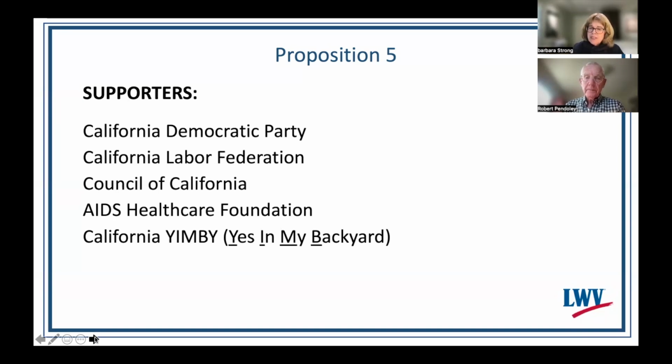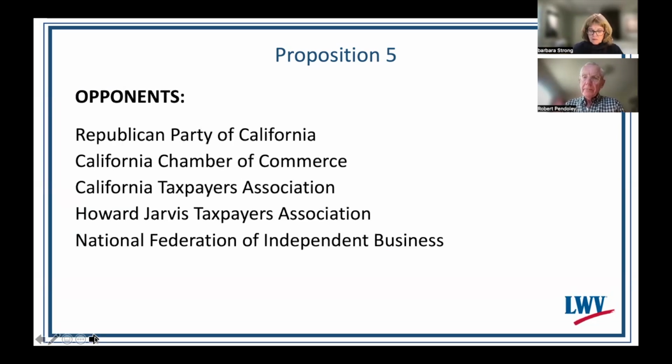And what do opponents say? Opponents say Prop 5 undermines Proposition 13's check on local government's taxing authority and erodes property tax safeguards. They say Prop 5 opens the door for massive new tax hikes for property owners and increased rents for residential and commercial tenants. And they say the proposition language on public infrastructure is so vague that virtually anything can qualify.